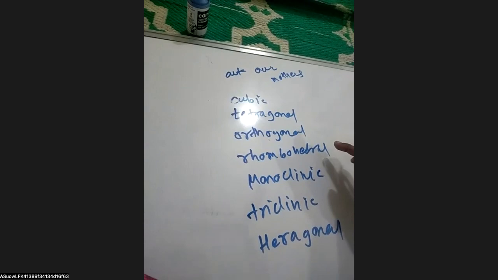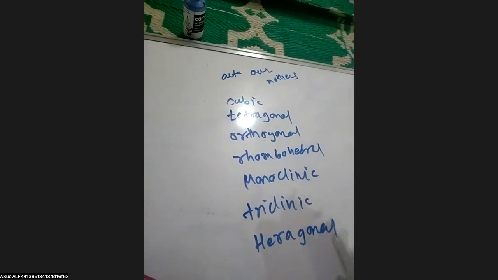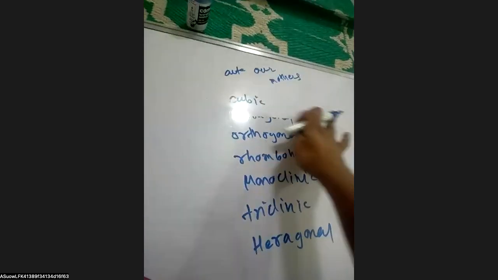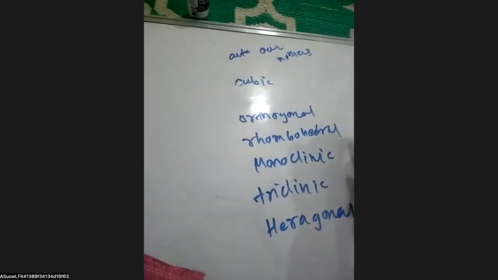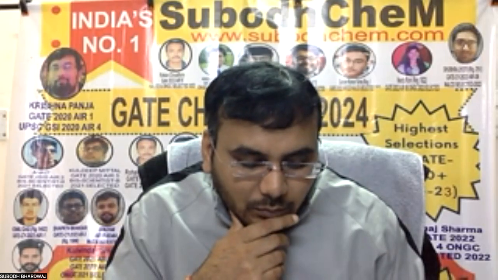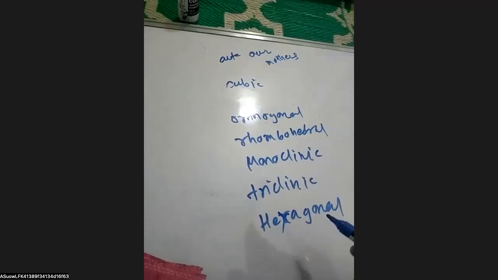Rhombohedral, I guess here. Yes. The cubic, tetragonal, orthorhombic, hexagonal, monoclinic, rhombohedral, triclinic. Can you explain one by one?